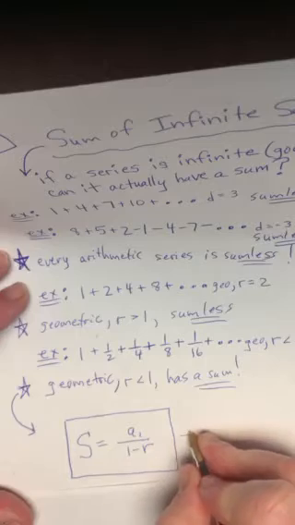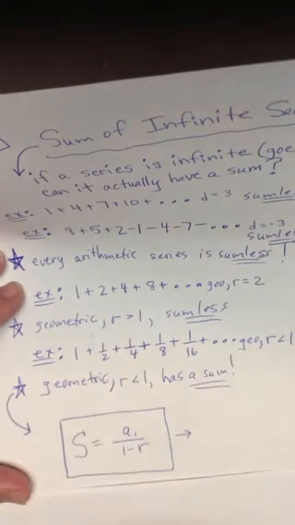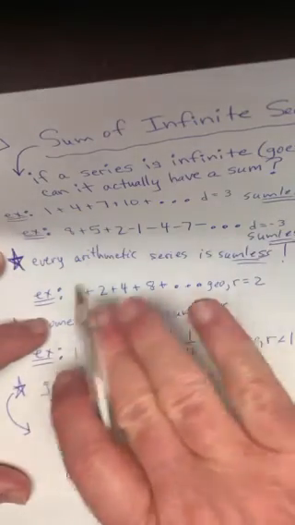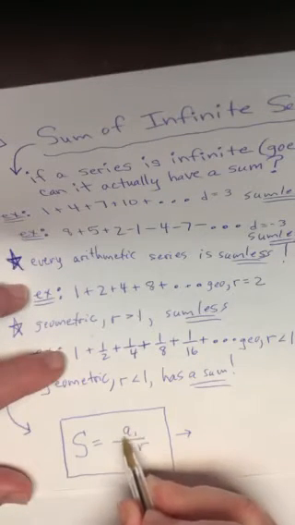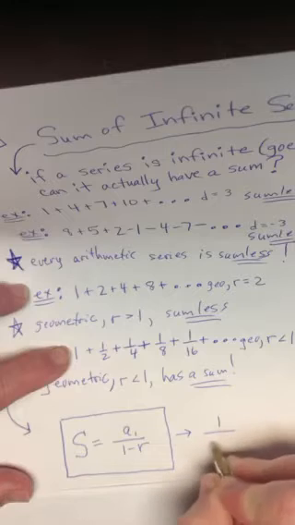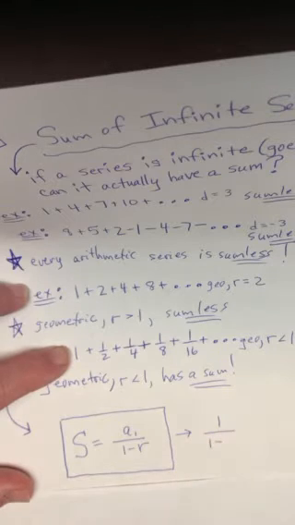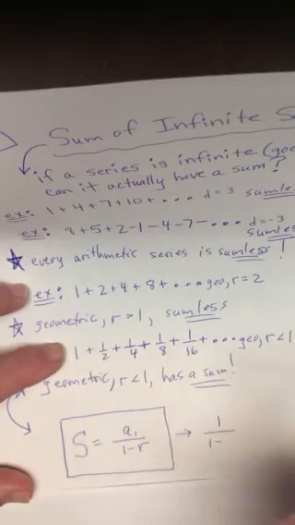So guys, for this particular example that I just had, if I said, what's the sum of the whole thing? Instead of saying, oh, it's sumless because it goes forever, you're going to take a1, the first number, which is 1, divided by 1 minus whatever your ratio is. Well, remember, the ratio was what here? We were multiplying by a half.